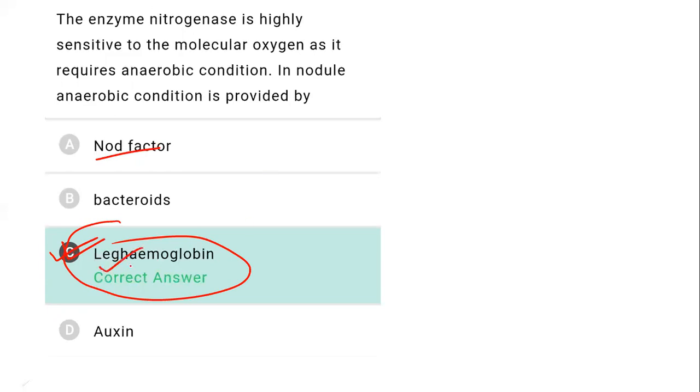That's why the answer is leghemoglobin. Oxygen is not, and bacteroids also not. So the answer is C.